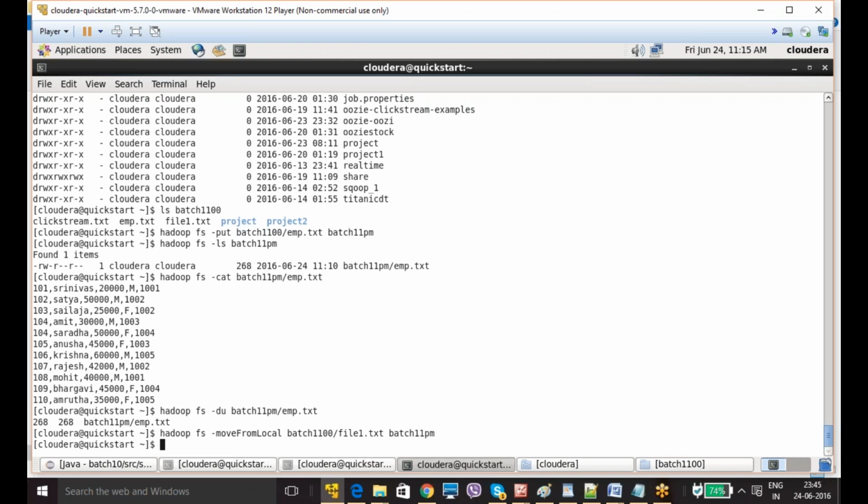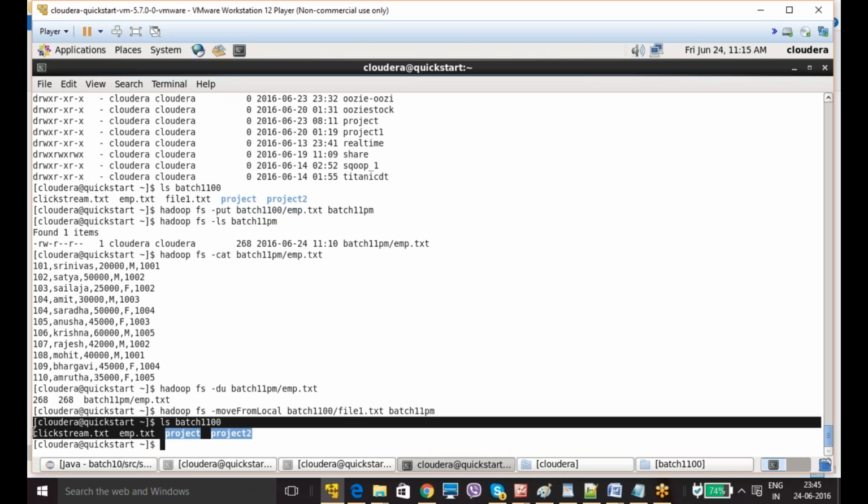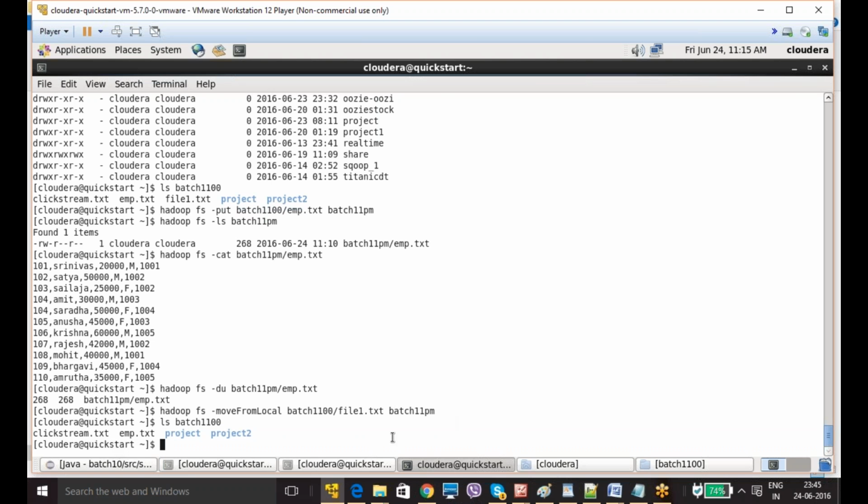Now if I check in my local system, file1.txt should not be there. It is going to be moved to batch 11 pm in the HDFS system. ls batch 1100. So are you able to see that file1.txt? Previously it was there. Now it is not there because it is moved to batch 11 pm.